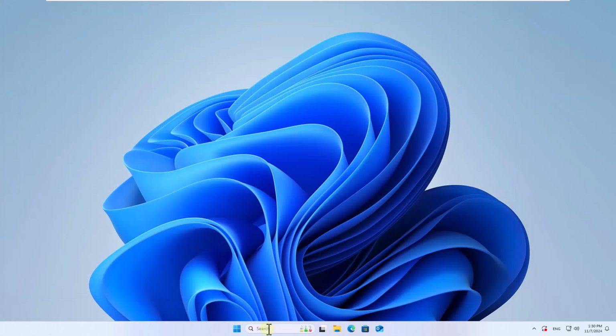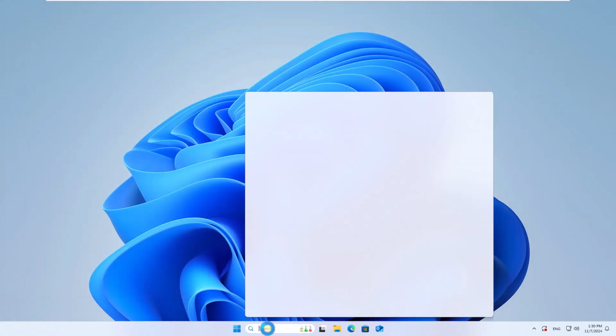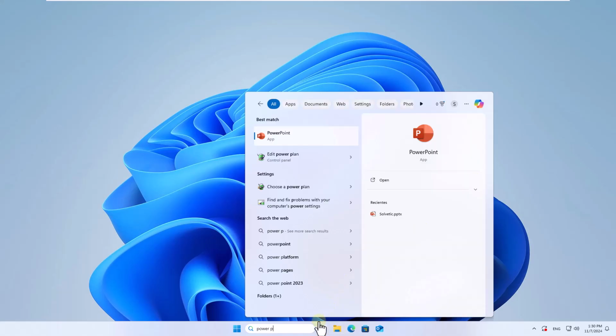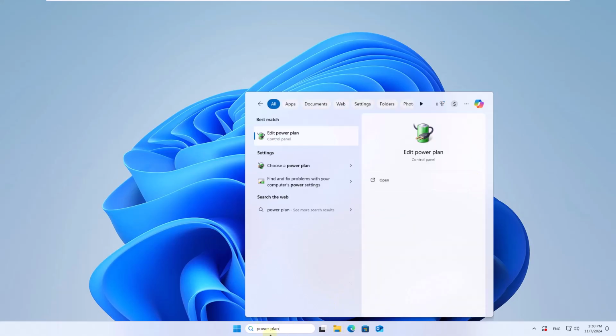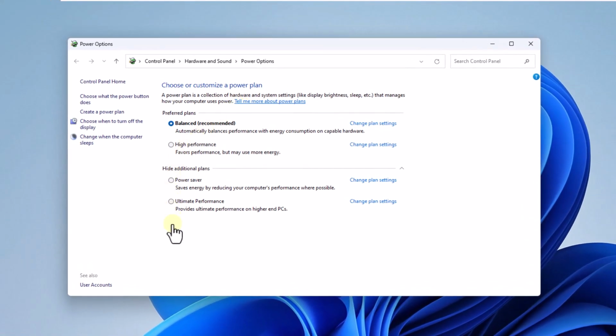Then in the search box, enter Power Plan. Open the option, choose a power plan. You can change the current plan to correct the error and thus have wallpaper on your second screen.